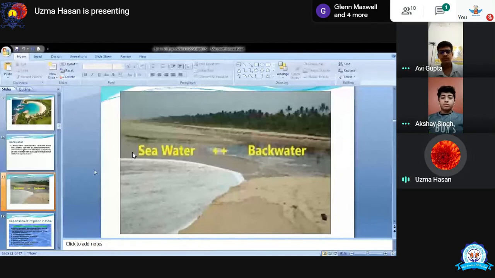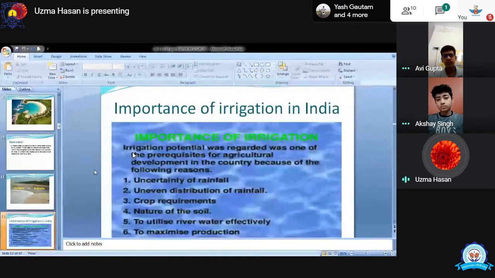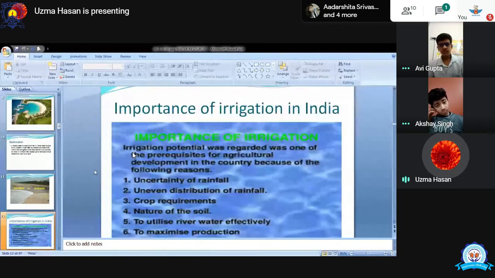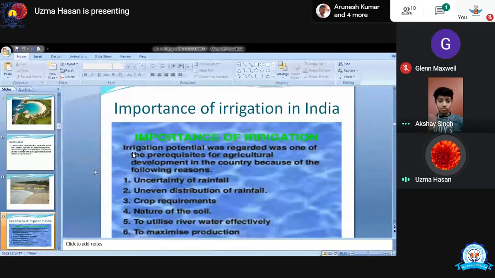What is the importance of irrigation? Uncertainty of rainfall, because this year also we are not getting good rainfall, if we compare it with last year or the year before. So uncertainty of rainfall in India makes irrigation very important. Next is uneven distribution of rainfall. In Gujarat and Assam, they are suffering from floods. And in UP, we are living in UP and getting as much rainfall as we have to get.